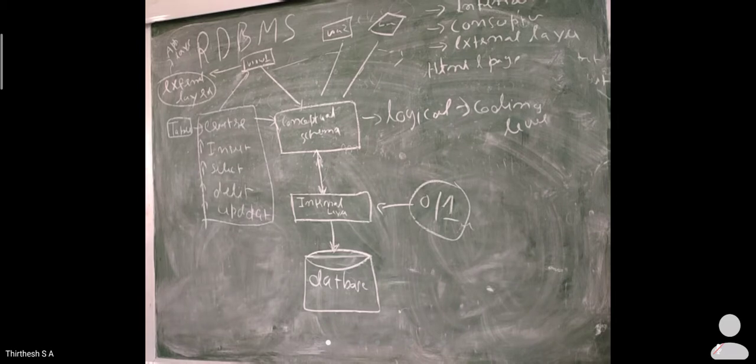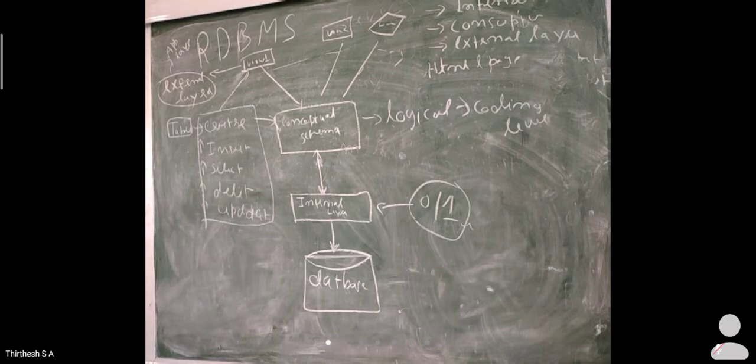So what does this view level do? Sometimes a person or end user needs to insert data, which means this provides a schema, or this provides a page where the data should be inserted. Next, for some users we need to view the data which they have already inserted. That is done by different pages. What does this external layer do? The external layer helps the users to view the data. The external layer helps the end users to work on their interest.